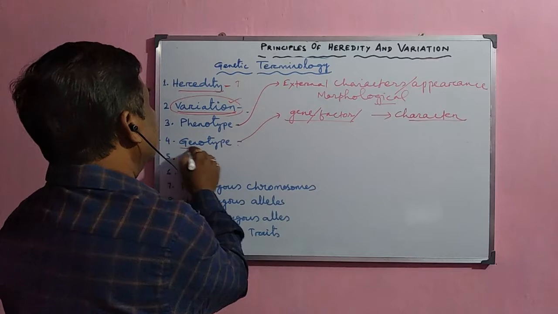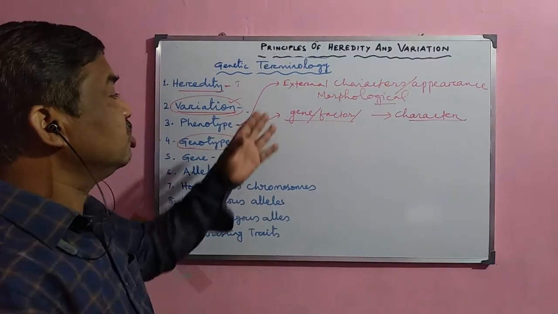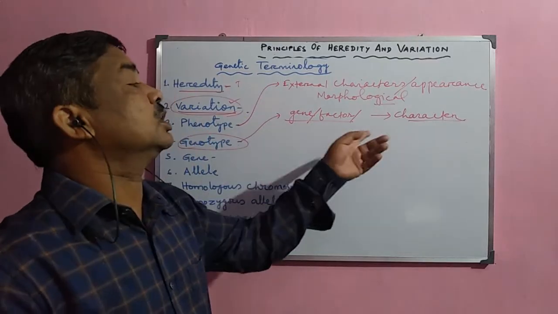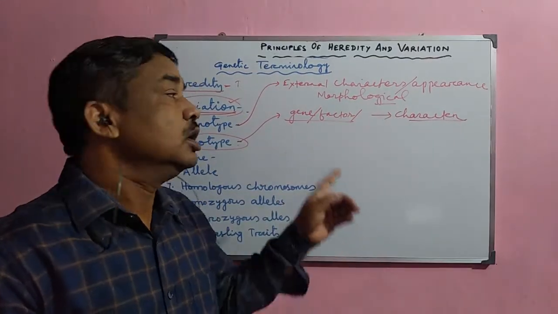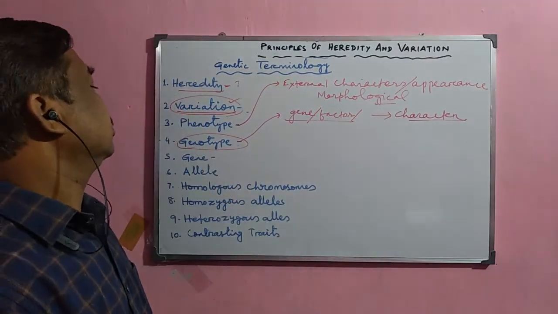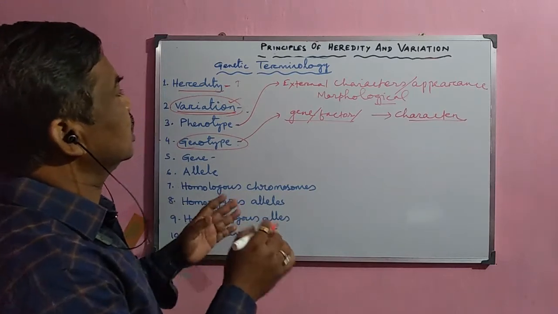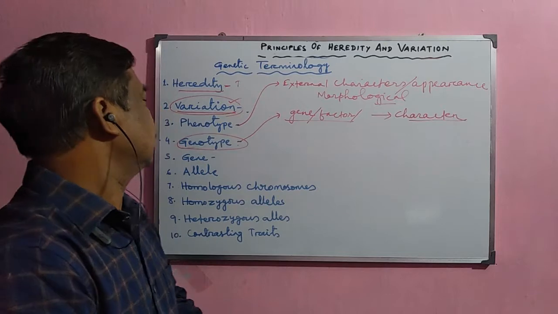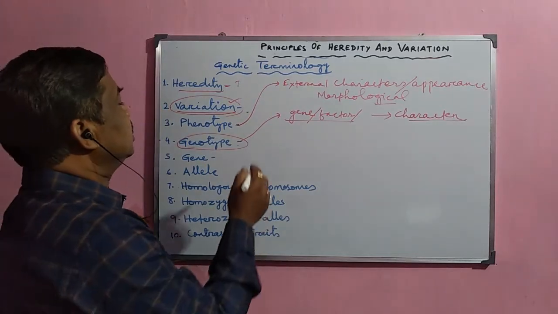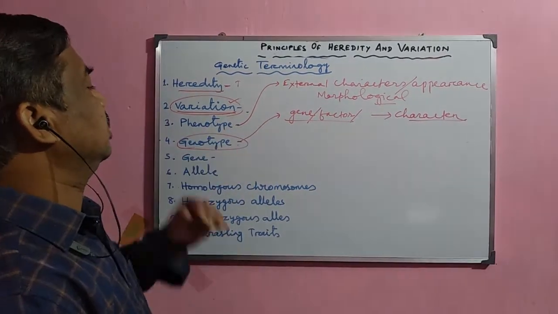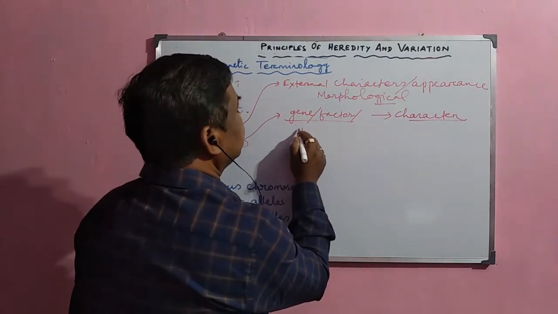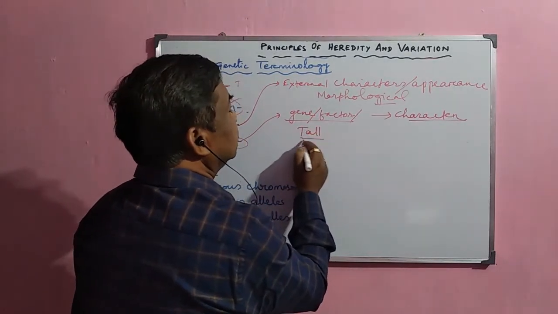Whatever genes present inside the organism which are responsible for the expression of the character, this is called genotype. So the complete genotype of an organism actually determines the phenotype or the character of the organism.